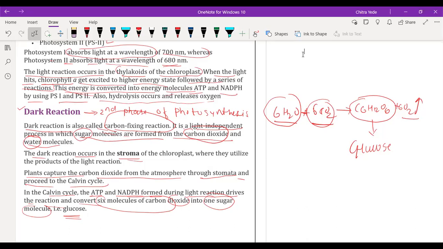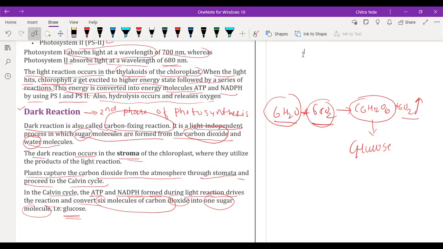So we can say here the inorganic compounds like water molecules and carbon dioxide, the plant uses them and converts them into the glucose molecule, which is nothing but the food for the entire organism. They directly or indirectly depend on the plant, and that plant performs the photosynthesis process, which completes in two steps called the light reaction and dark reaction.